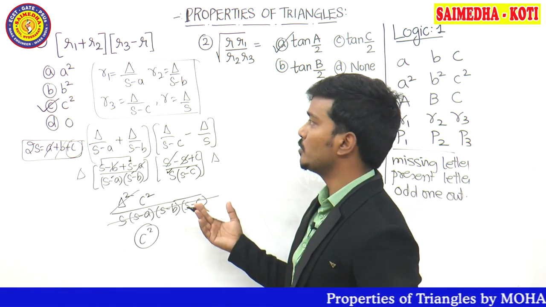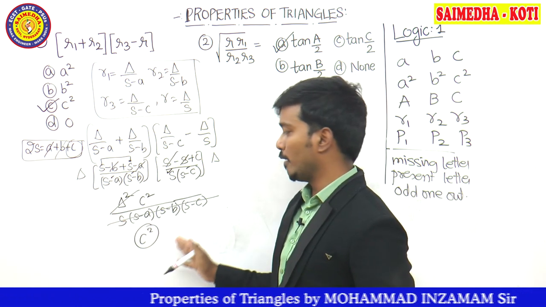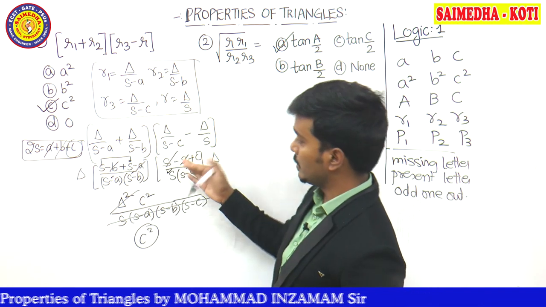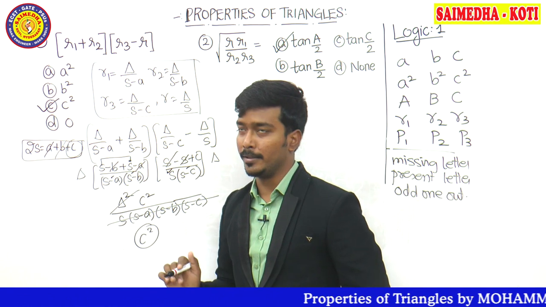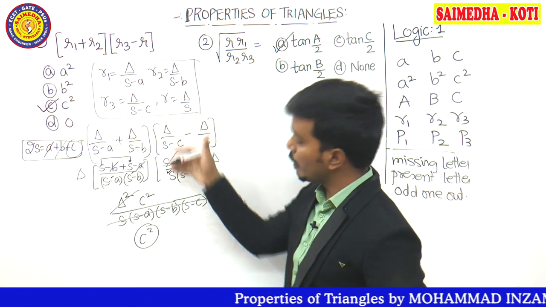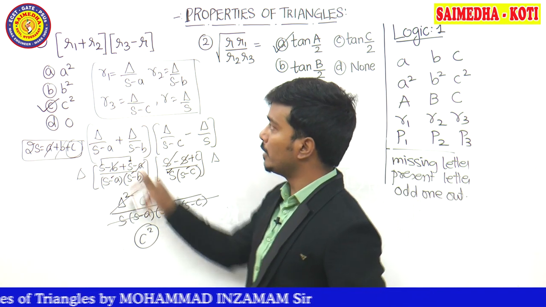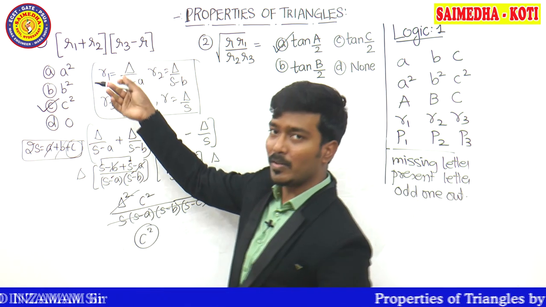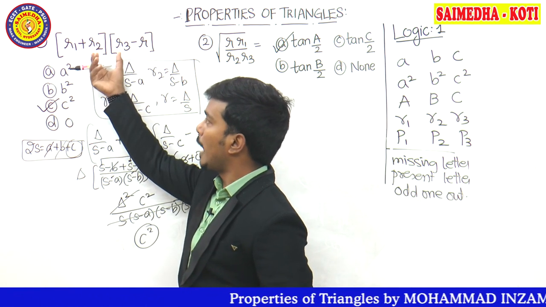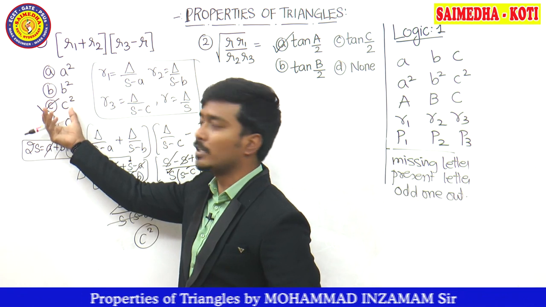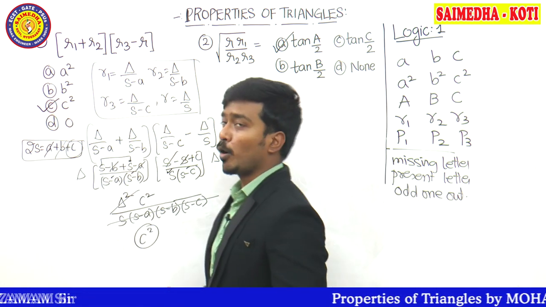Observe, guys, how many formulas you need to remember: R1, R2, R3, the 2S formula, the delta formula. Then you solve it in four steps and you will definitely get the answer correctly. But by observation it's very simple. Within 5 seconds: observe the question in 2 seconds, observe the options in 2 seconds, put the answer in 1 second.